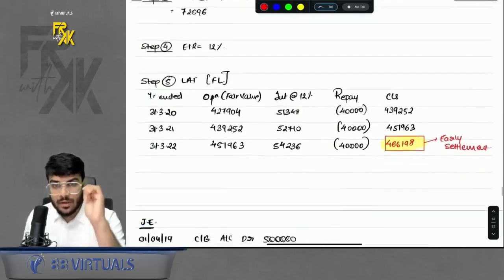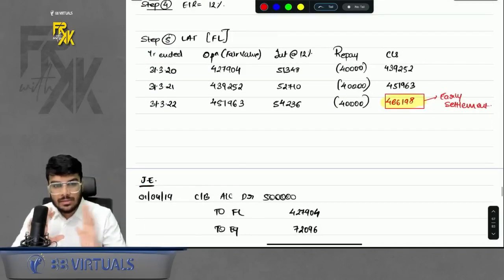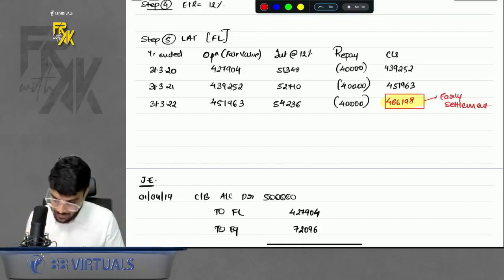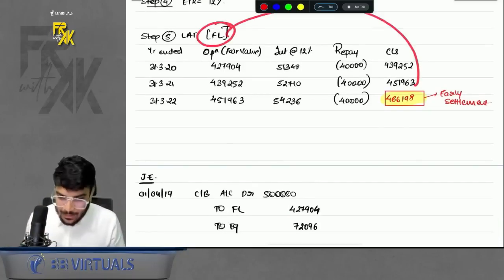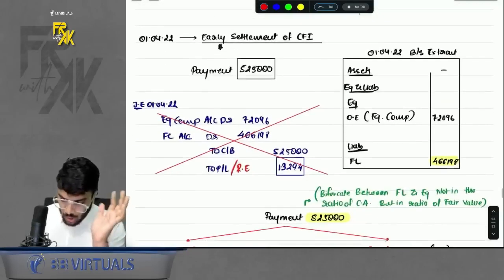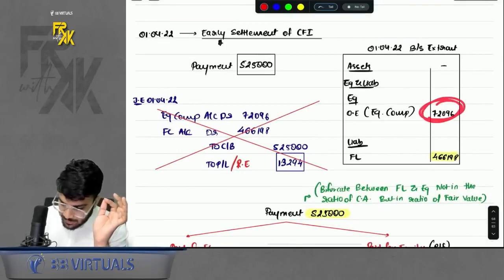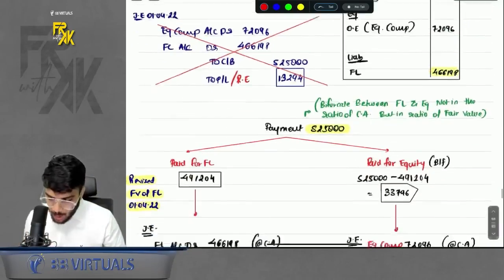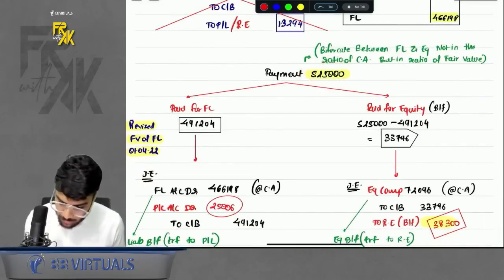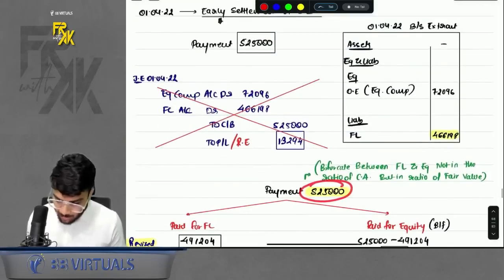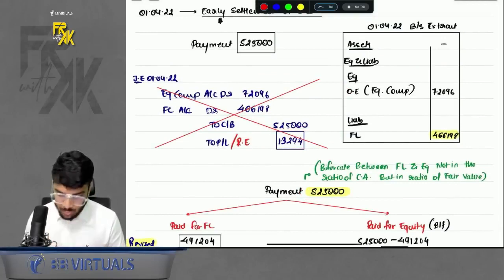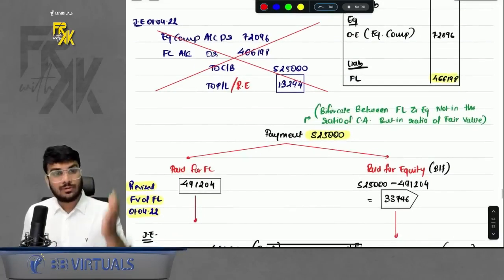Then the second part of the question, where you are settling it on an early basis. Just try to see on the date of settlement, what was the amount of equity and what was the amount of FL. The FL amount you will get by preparing LAT. The equity amount will stay the same as it was on day 1. So on the date of early settlement, these were my values of equity and FL. Clear? How much payment am I making? I am making the payment of 5,25,000. Now, out of this 5,25,000, do not pass a direct entry, or reverse the FL and equity and say to cash bank, to PNL. No, this is wrong. This is not the way to do it.